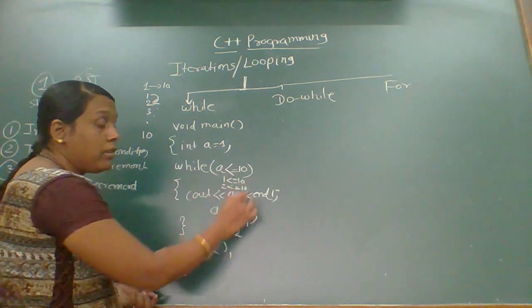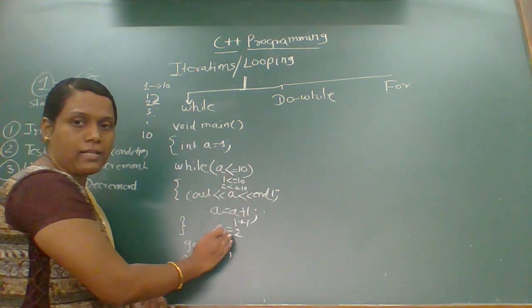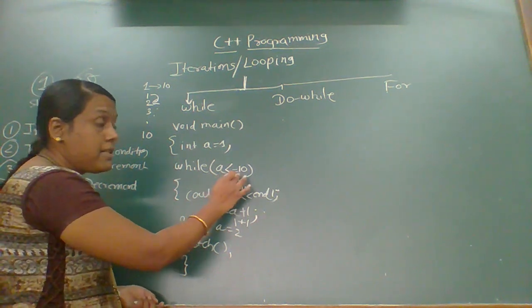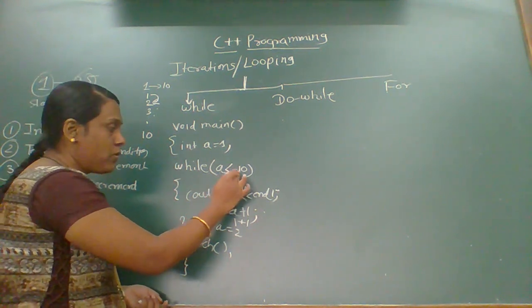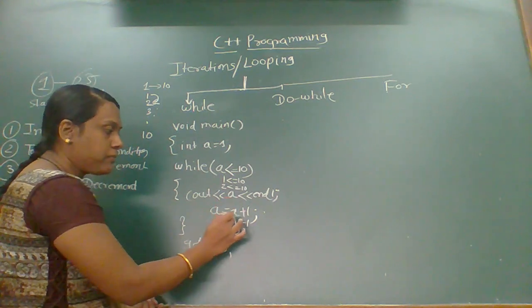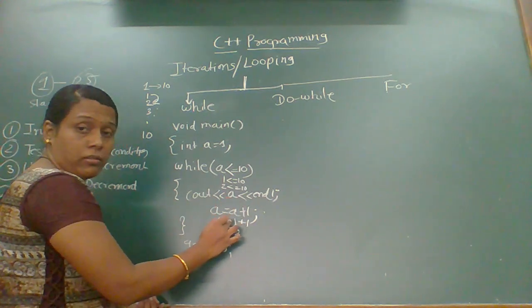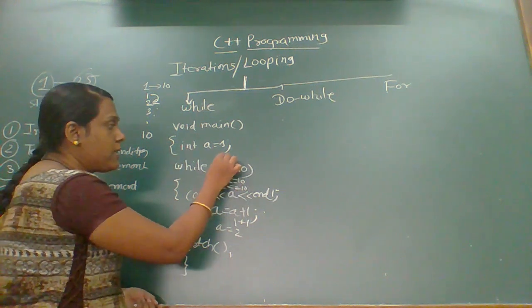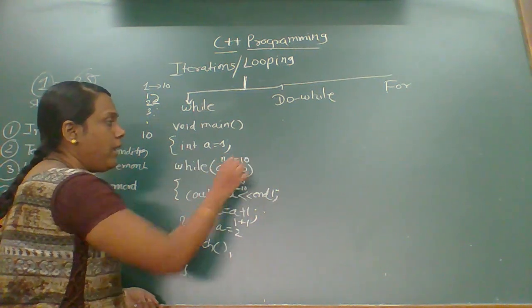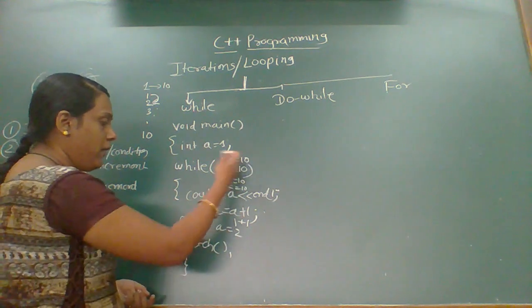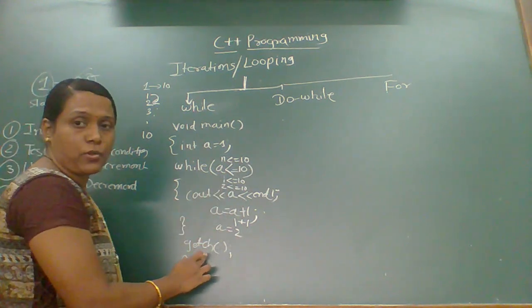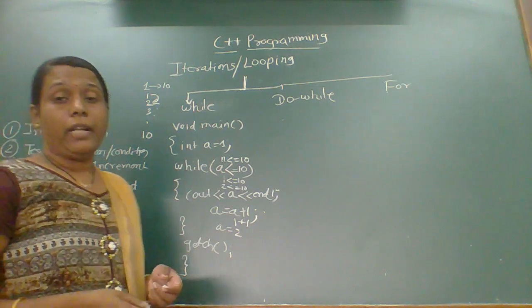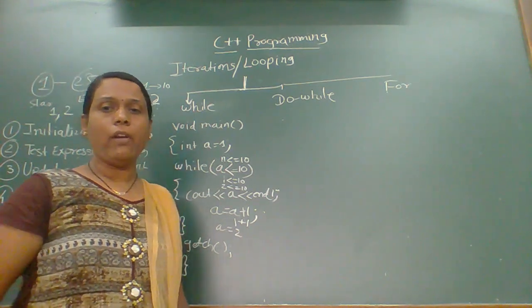So as long as the condition is true, at the last, when a becomes 10, it will check: is a less than or equal to 10? Yes. So it will print 10. Again it will increment. But when the condition is checked, that is 11 is less than or equal to 10, the condition is false. So it will come out of the loop and stop the program. So this is the iteration we can do by using the while loop.